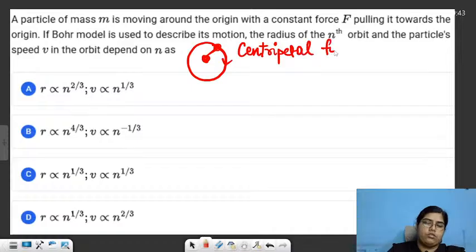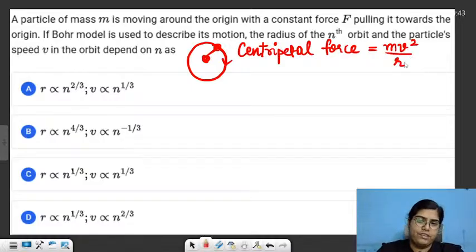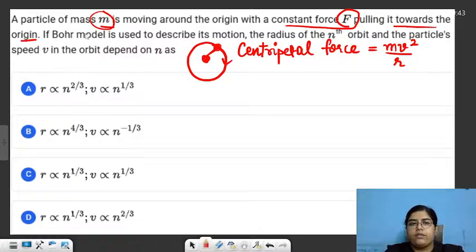Centripetal force. And this centripetal force is given by the formula mv square by r. Just remember laws of motion. The centripetal force is mv square by r. Over here, the question is saying that a particle of mass m is moving around the origin with a constant force F pulling it towards the origin.